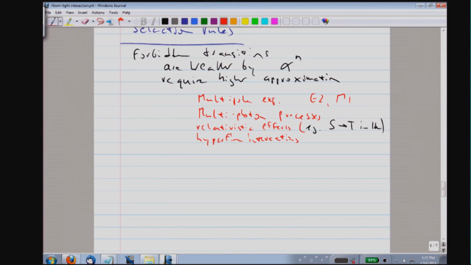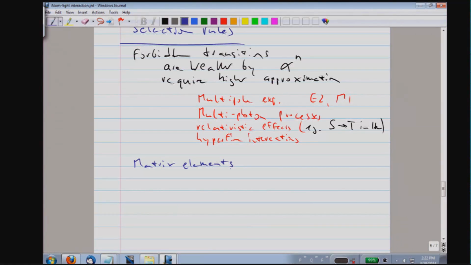So it's a rich subject, and I'm not an expert and I cannot do full justice to it, but I want to at least give you some general rules for how we discuss matrix elements.